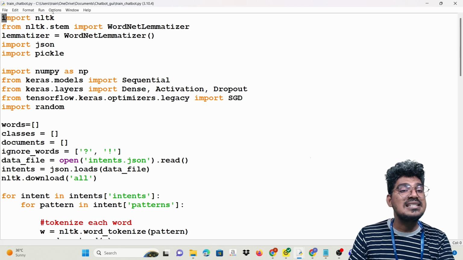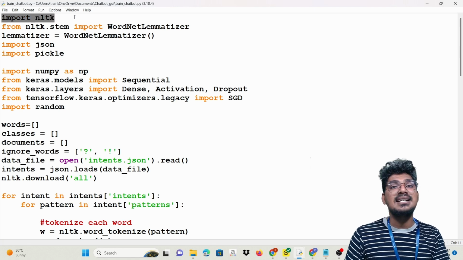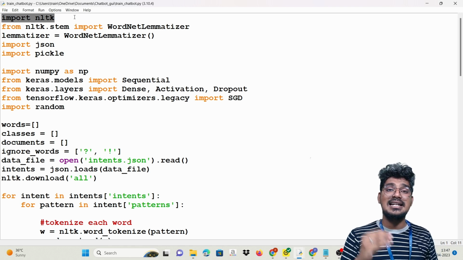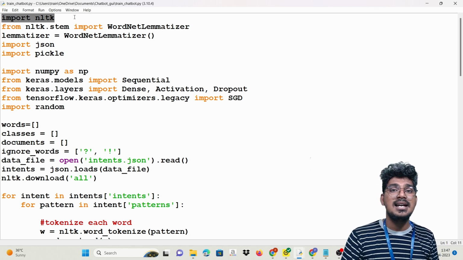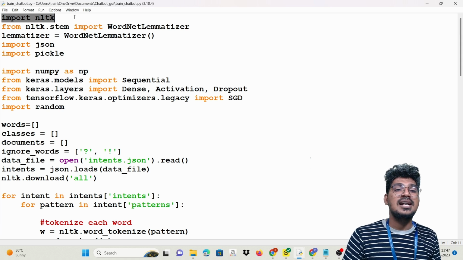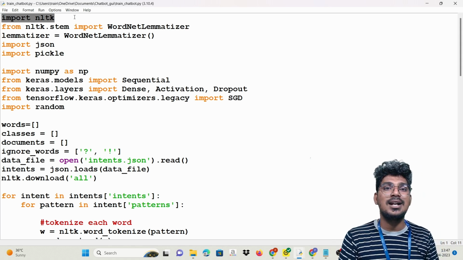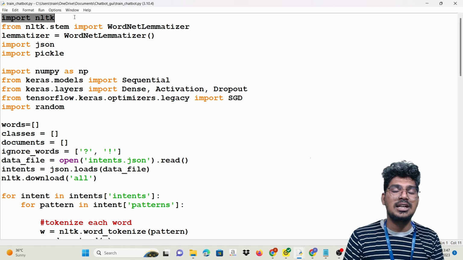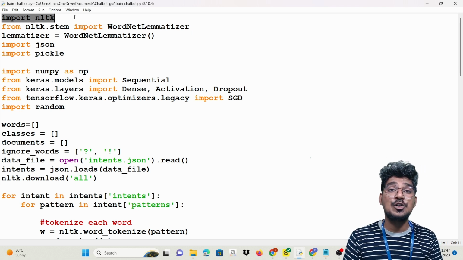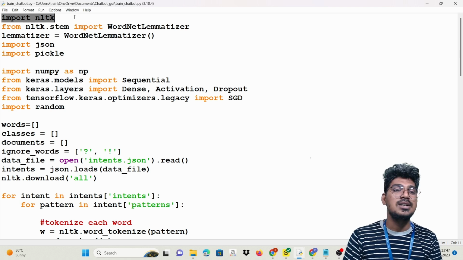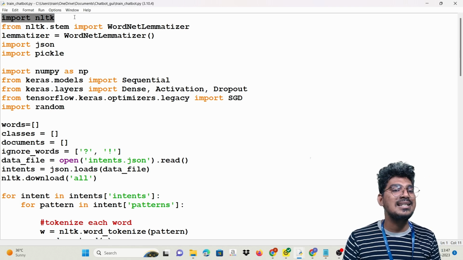First, import the necessary libraries. For example, NLTK, the Natural Language Toolkit, is helpful for processing text. With the help of natural language processing technology, the computer can understand human language, which is why we use NLTK.